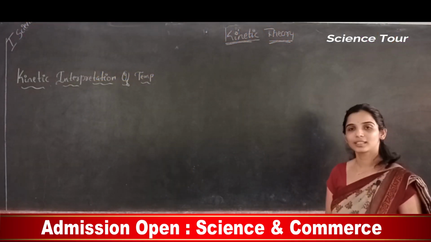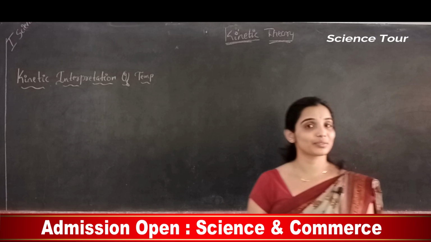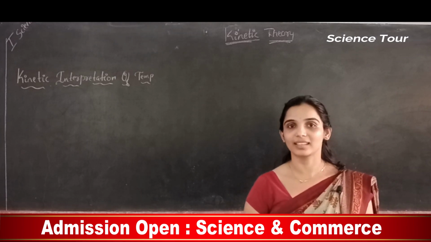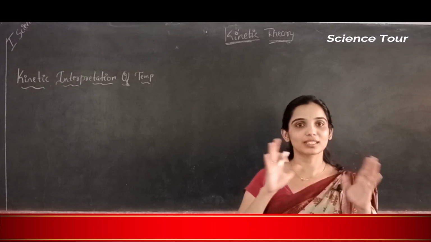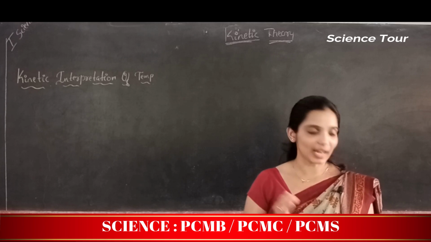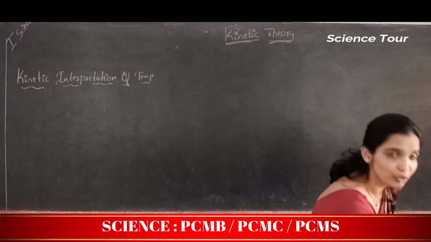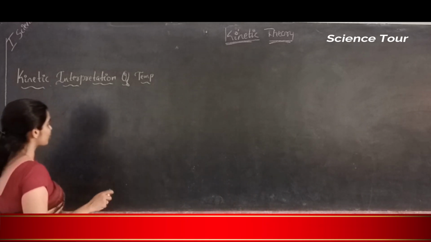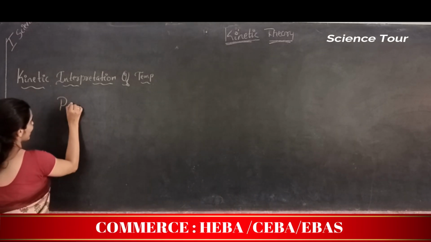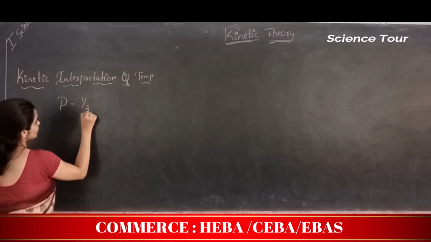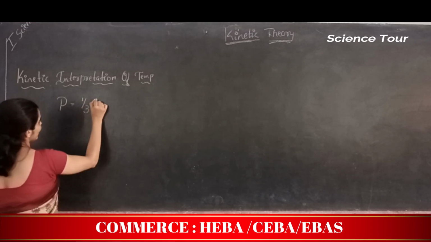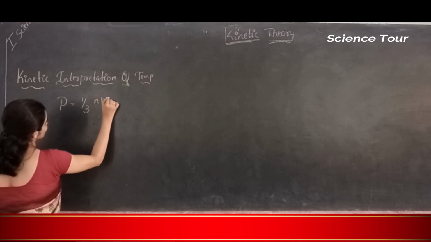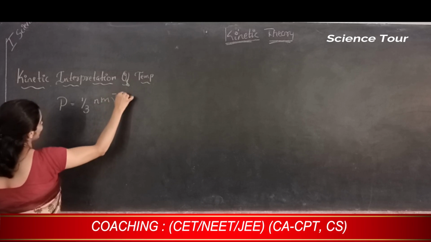Hello students. In our previous class we discussed the pressure of an ideal gas. We considered a cube and came across the derivation of the pressure of an ideal gas. What is the pressure of the ideal gas that you have obtained? Pressure of an ideal gas is 1 by 3 times N into m into V bar square.